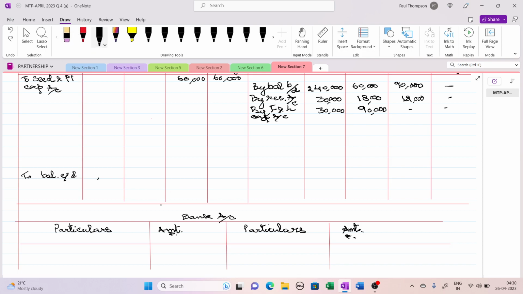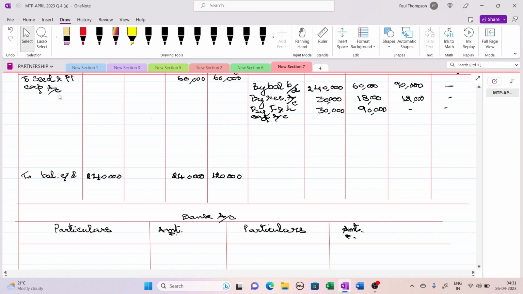Okay, so this balance brought down will be 2,40,000. The next one is getting retired, so we are not writing, and here it is Seed, Plant and Leaf, sorry, Flower. Flower will have 2,40,000 and Leaf will have 1,20,000. Okay, so these are written right now.